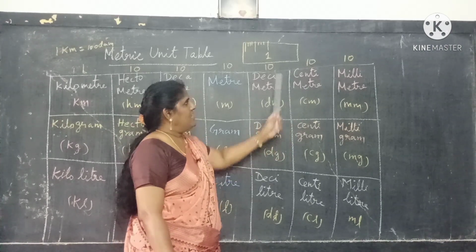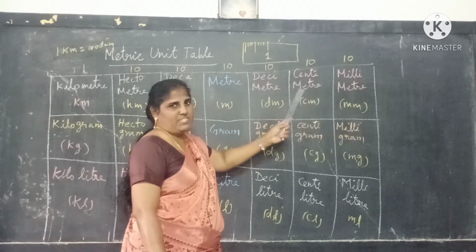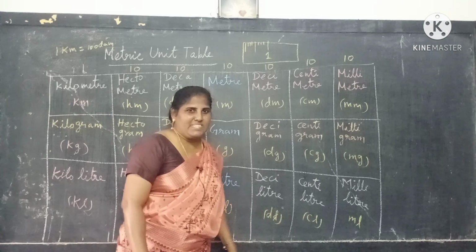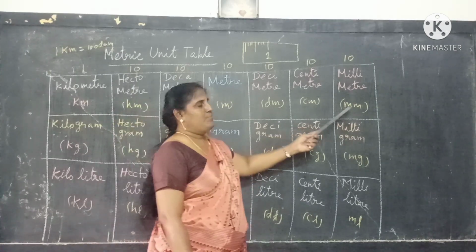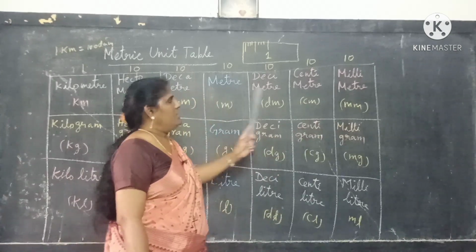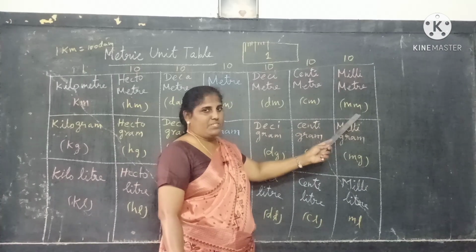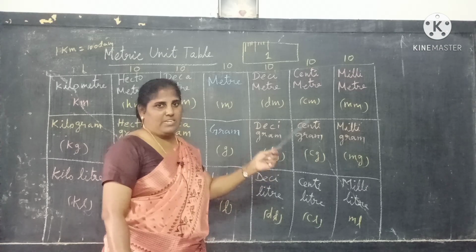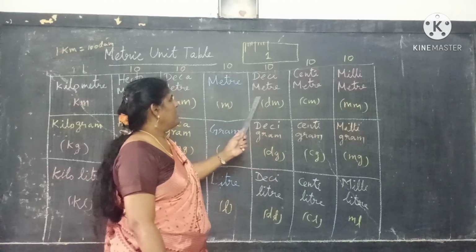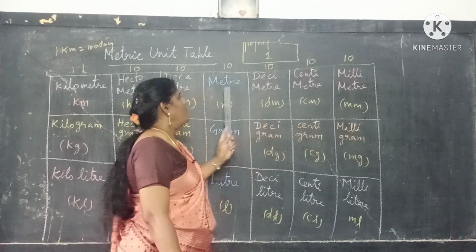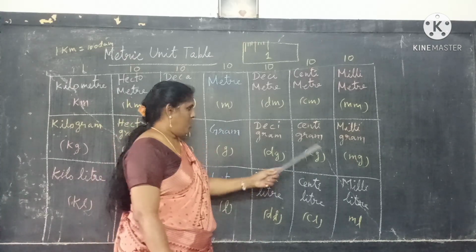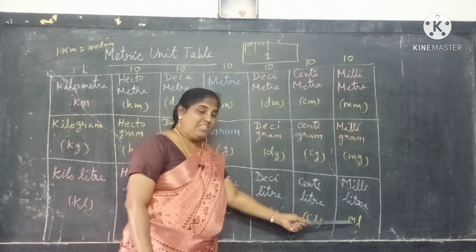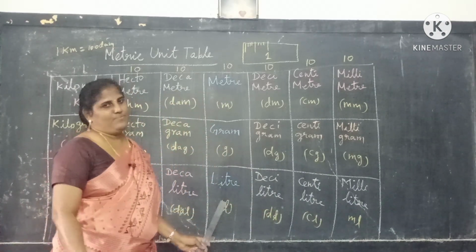How many tens are there? 2 tens are there. 10 into 10, 100. So 1 meter equal to 100 centimeter. 1 meter equal to how many millimeter? 3 tens are there. 10 into 10 into 10, 1000. So 1000 millimeter equal to 1 meter. 1000 milligram equal to 1 gram. 1000 milliliter equal to 1 liter.